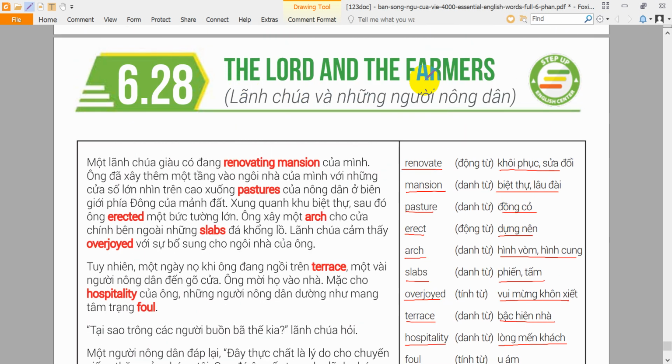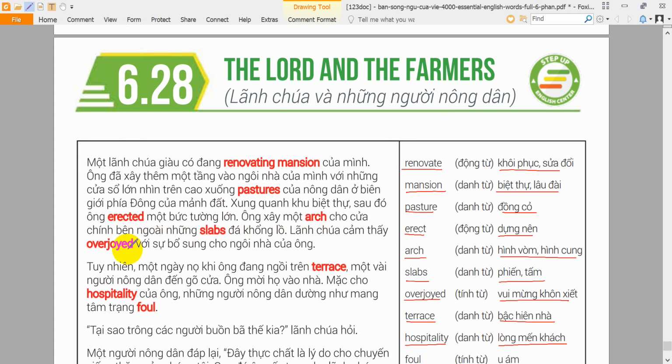The Lord and the Farmers. A wealthy lord was renovating his mansion. He had added another story to his home with large windows that overlooked the farmers' pastures on the eastern border of his land. Around the mansion, he then erected a great wall. He built an arch for the gate out of huge slabs of stone.